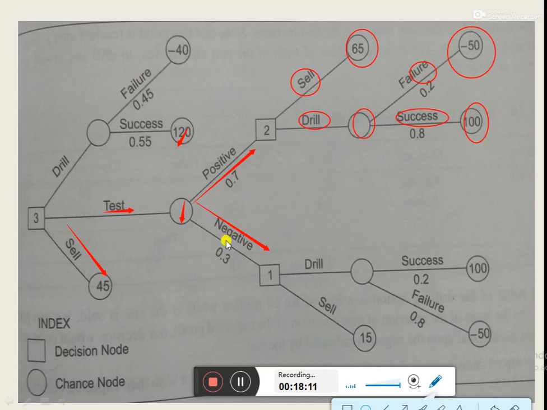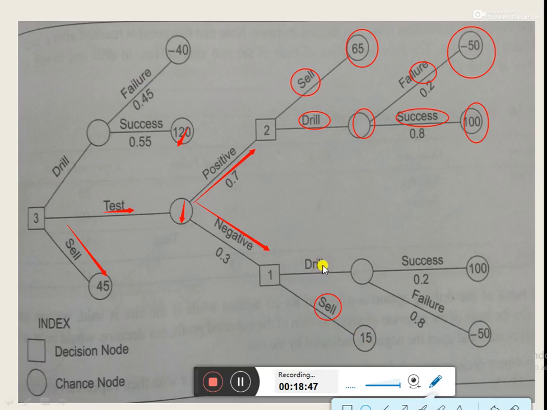Now let's come to the other side. When the testing results are negative, then there would be another decision node at which there would be two options or two alternatives available with the decision maker. One is drilling and another one is selling. If at this stage the company opts for selling the rights, then there would be a profit of 15 rupees. It means if the testing results are negative and the company opts for selling the rights, then there will be a profit of 15 rupees.